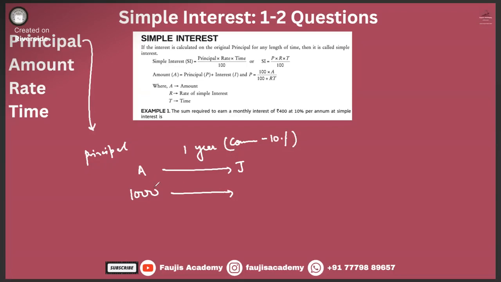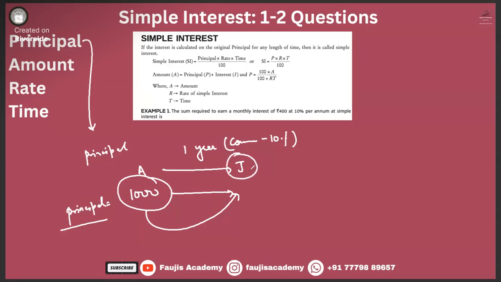The money that has been lent to the other party is called your principal.